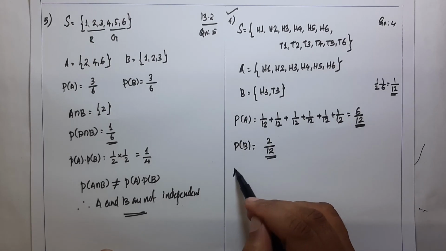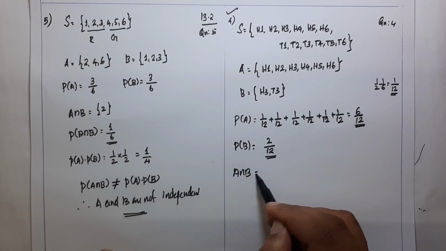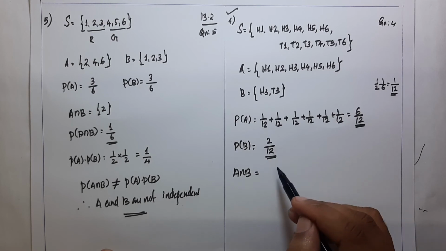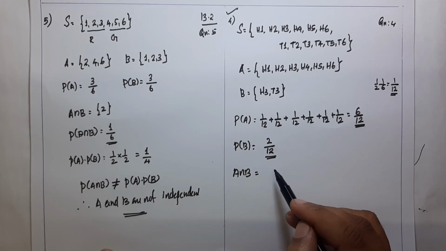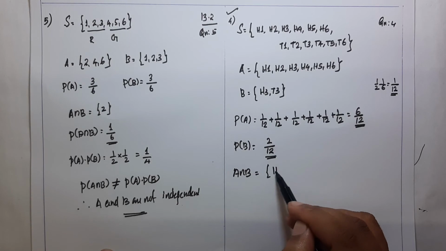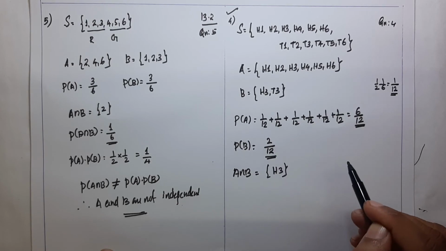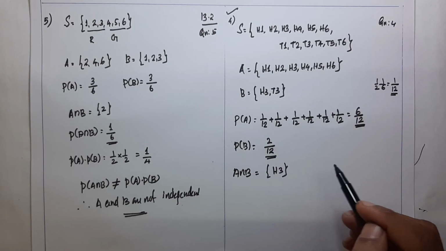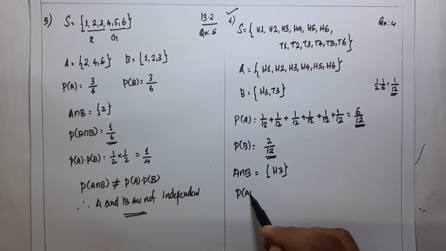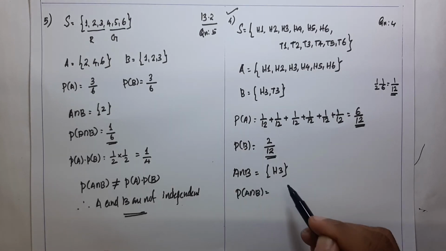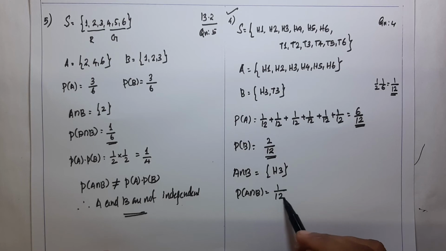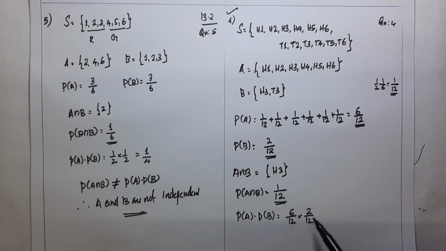Now, what is A intersection B? A intersection B is equal to H3, and the corresponding probability P of A intersection B is 1 divided by 12. What is P of A into P of B? P of A into P of B is equal to 6 by 12 into 2 divided by 12.